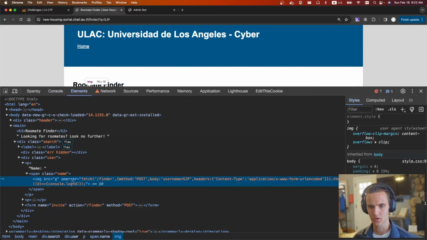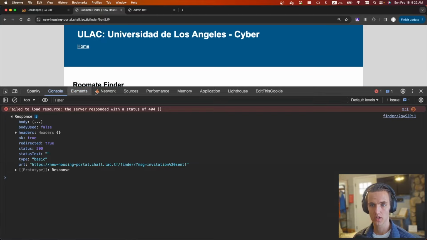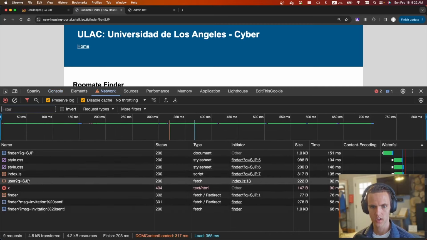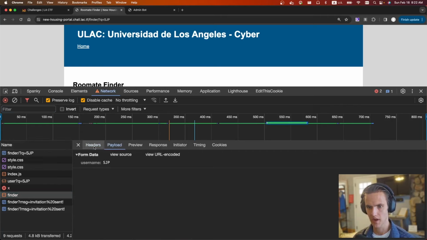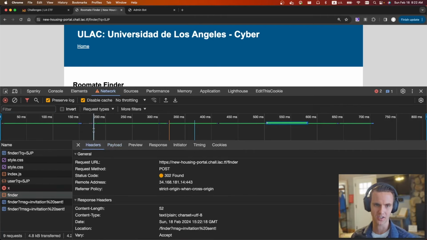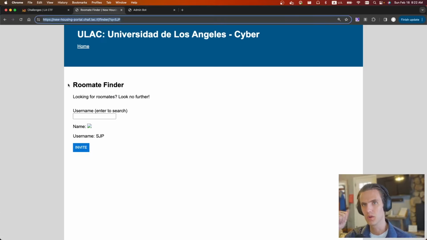We can see image source onerror fetch, and it should be executed. We get a 404, but we do get a response. If we go to network and reload it, we'll see that it is making a POST request to the finder with our payload. So our XSS is being executed, although we're executing it on ourselves, and we're requesting to be our own roommate, which doesn't make any sense. But that means this URL works. So if we were to send someone this URL with query SJP, it'll load this XSS and it'll request to be roommates with SJP, which is exactly what we want.